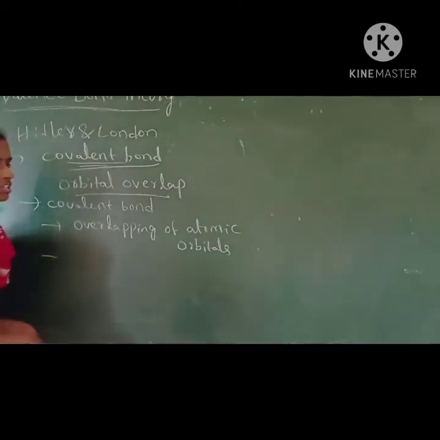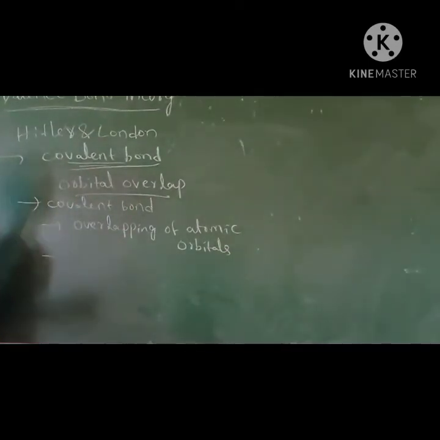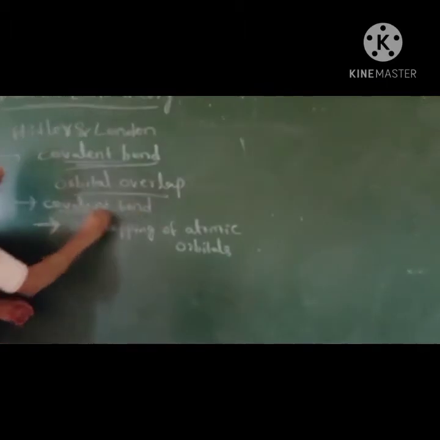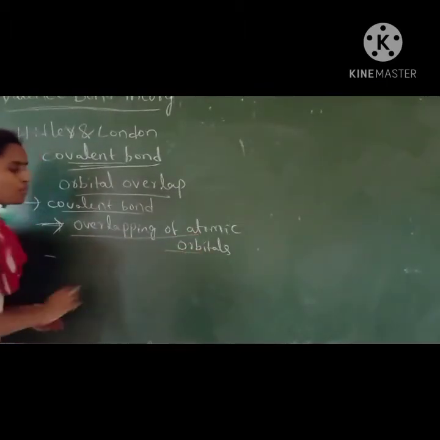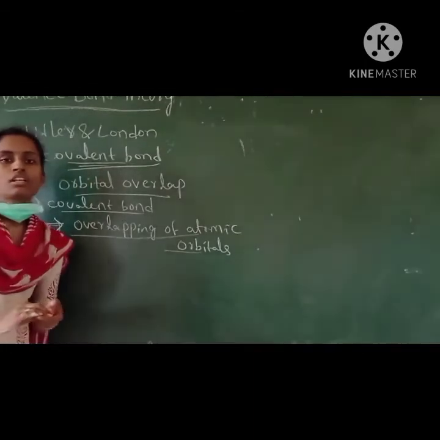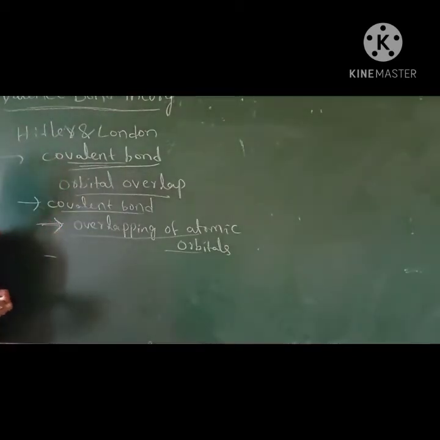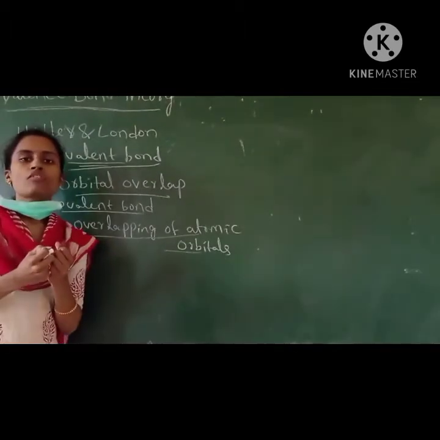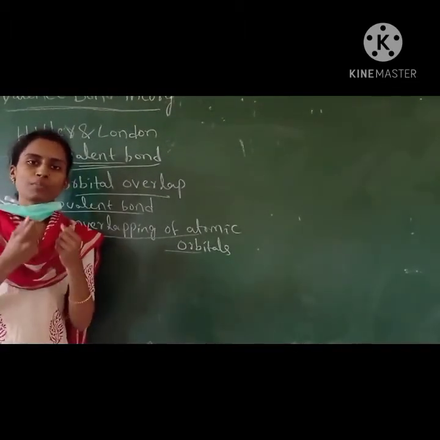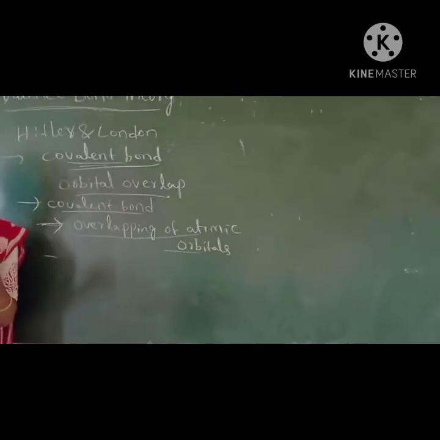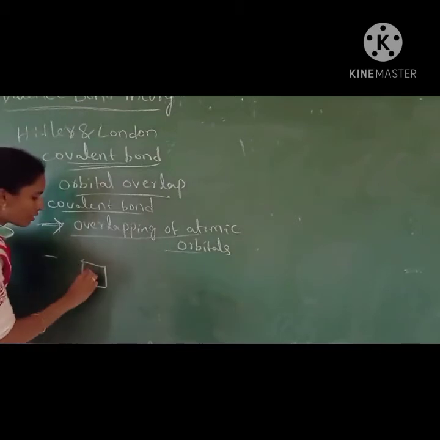Here there are some postulates. Every theory has some postulates like that. The first postulate is that the covalent bond is formed by overlapping of atomic orbitals. And what are the conditions? The atomic orbitals should be half filled. The first condition is that the atoms should come closer, and only then does bond formation take place. After coming closer, their atomic orbitals overlap to form the covalent bond, and these atomic orbitals should be half filled.